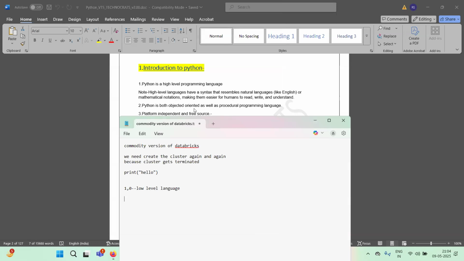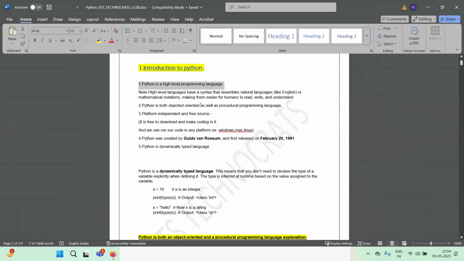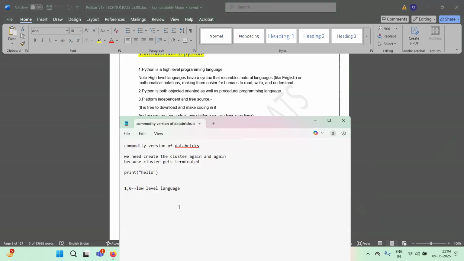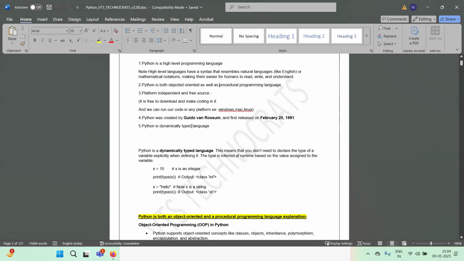It has both object oriented as well as procedural programming. Object oriented means we have the properties of encapsulation, abstraction, method overloading and inheritance, these kinds of object oriented concepts in Python. Also, we have the procedural programming concepts. Procedural means a line by line execution of the code.